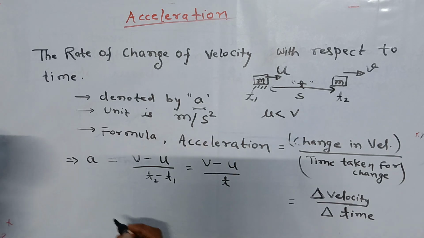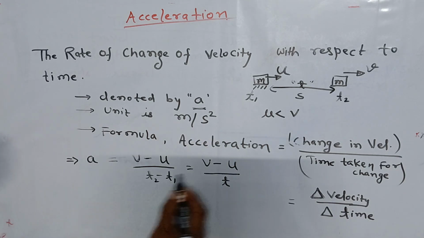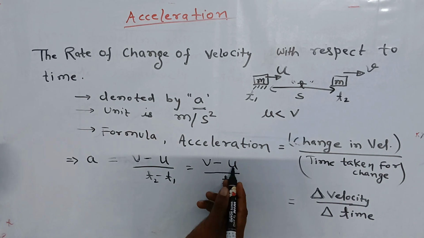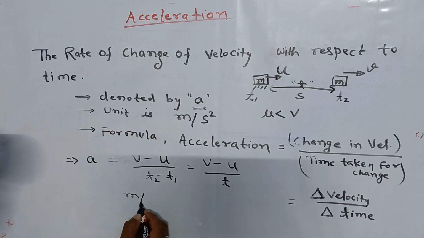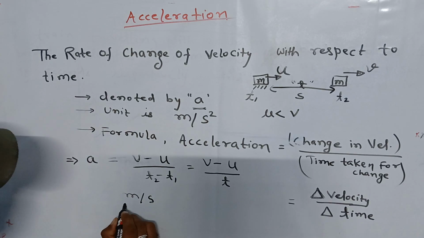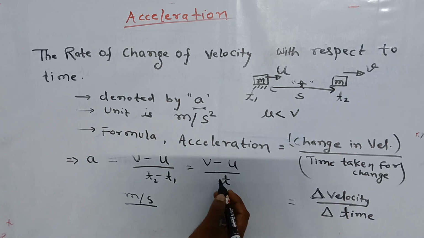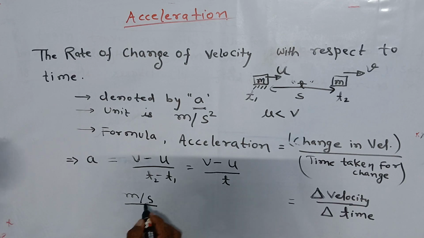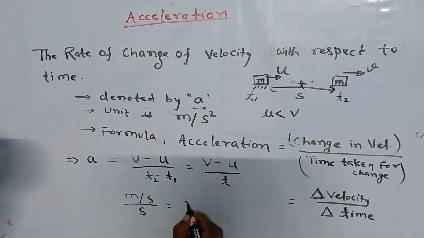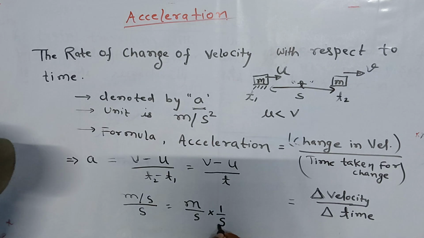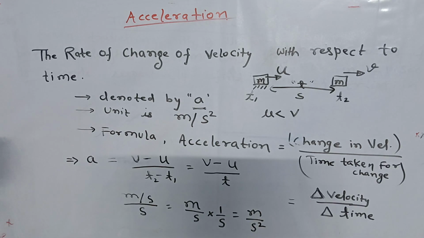How does this unit come? Let's discuss. The unit for velocity is meter per second, and the unit for time is second. Calculating this, we take m upon s into 1 upon s, which becomes meter per second square.